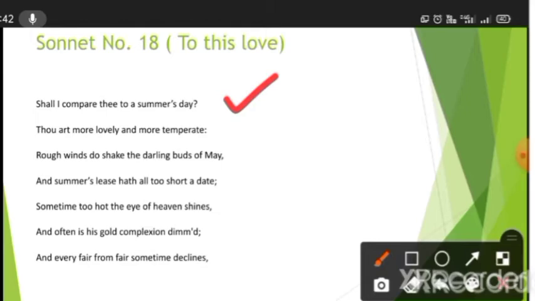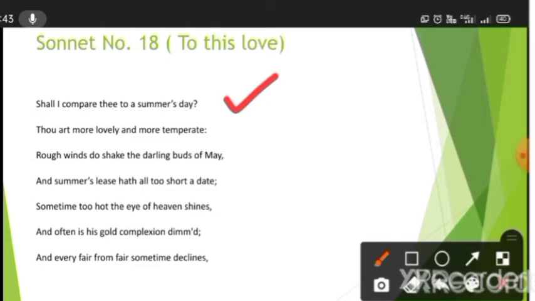Now, in the very second line, this image of a summer day, this perfect summer day, that I should compare somebody to a summer day, this image is surpassed. Because in the very second line he said that this lover is more lovely and more temperate. देखो, lovely is a very commonly used word which means attractive, nice, beautiful.